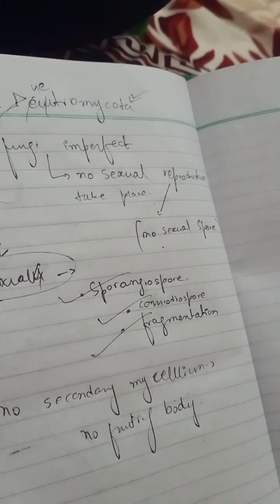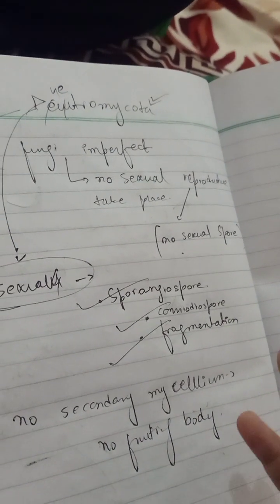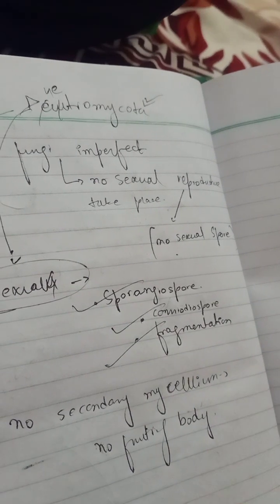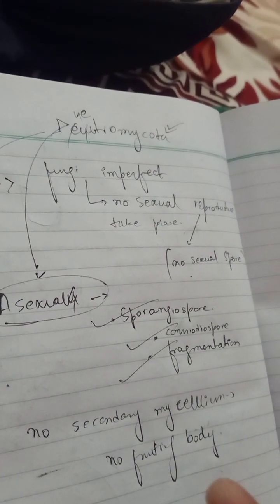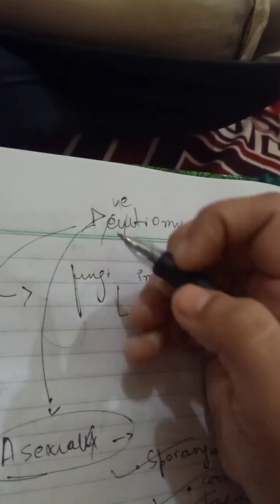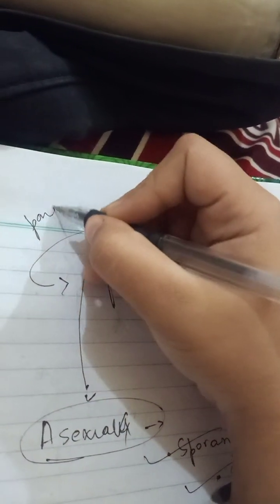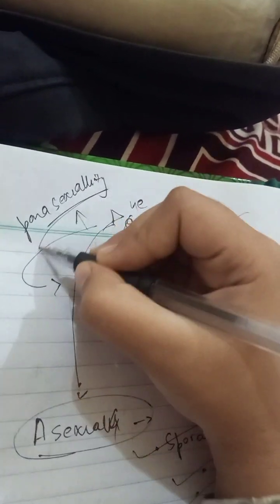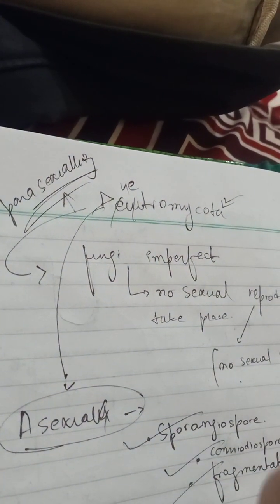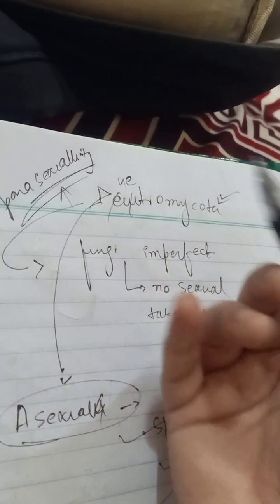And if you talk about sexual reproduction here, it takes place by parasexuality. Parasexuality means they can reproduce sexually by parasexuality. What is parasexuality?